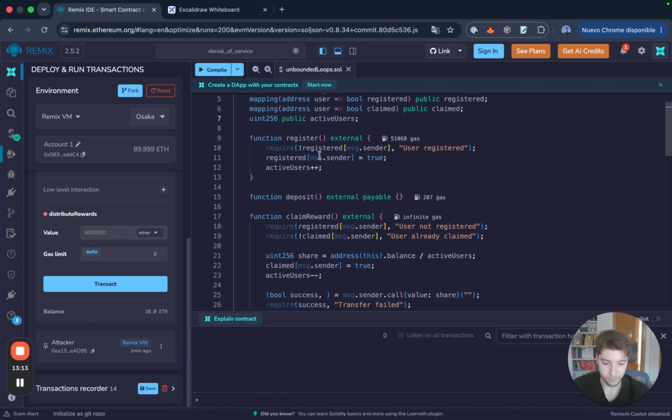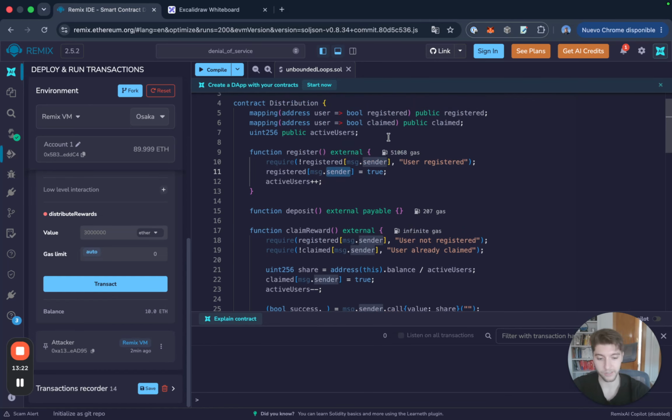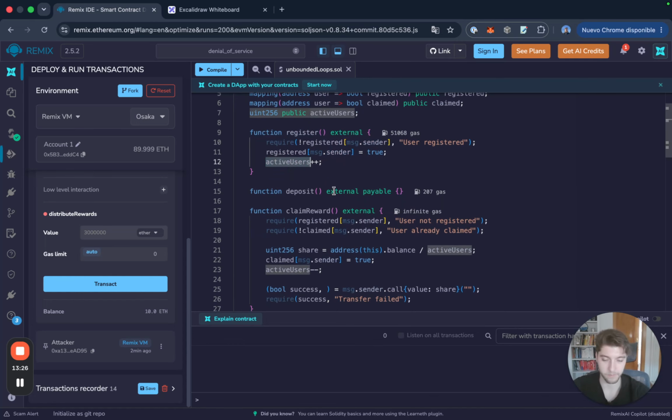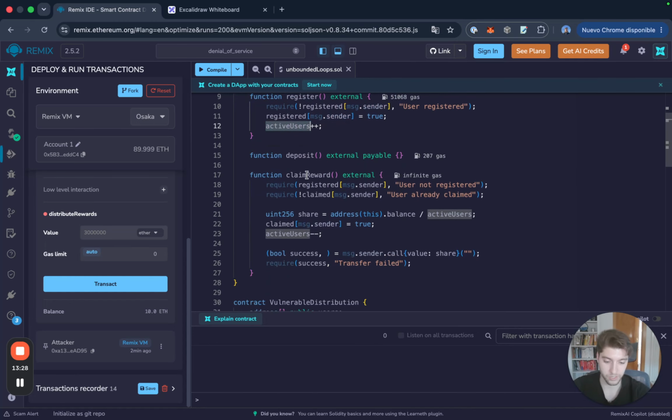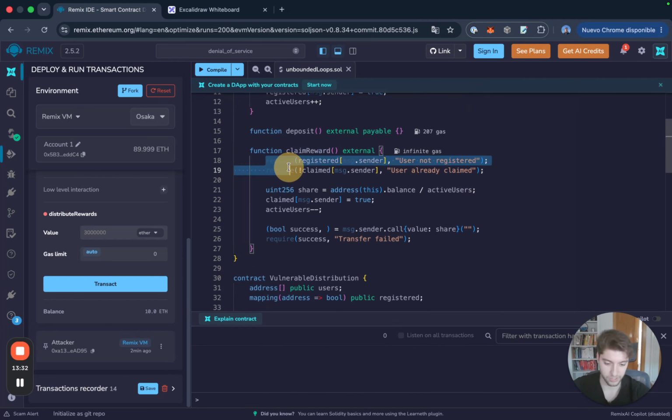The register function now has a check, and we're going to change the status of the msg.sender, registered is going to be equal to true, and then we're going to increase the number of active users. The deposit function is still the same. Now the claim reward has got two checks in here.